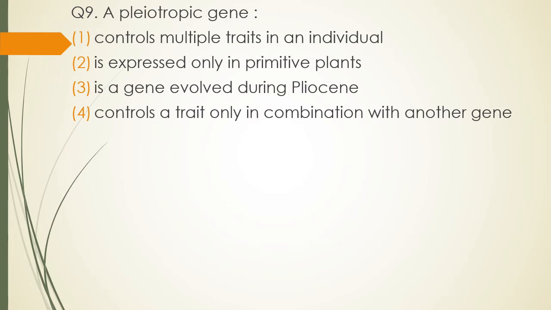Question 9. A pleiotropic gene, option 1, controls multiple traits in an individual. Option 2, is expressed only in primitive plants. Option 3, is the gene involved in pliocene. Option 4, controls a trait only in combination with another gene. A pleiotropic gene. 4 options are there. The correct answer is option 1. A pleiotropic gene controls multiple traits in an individual.